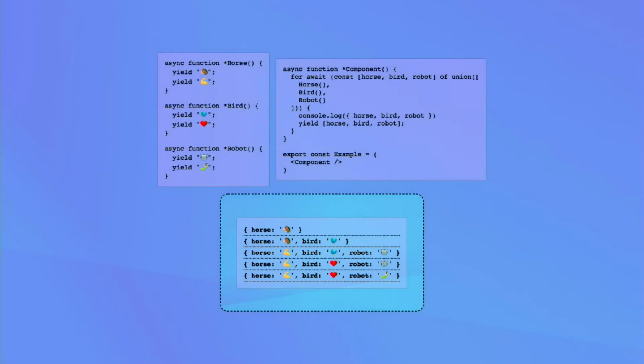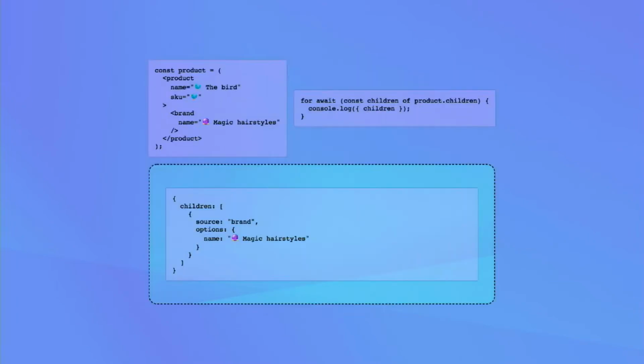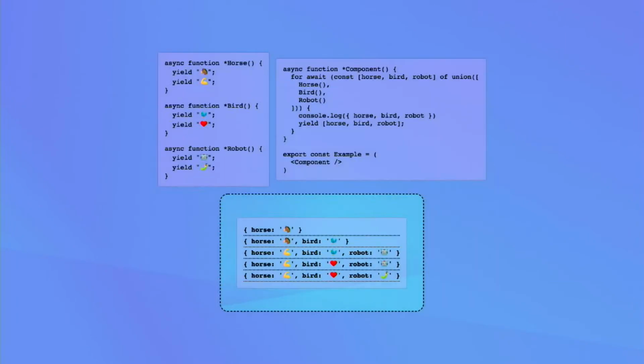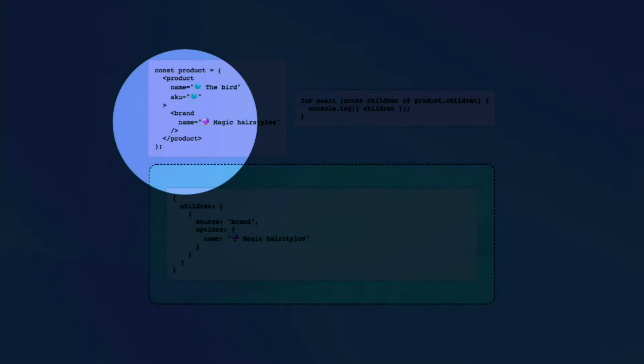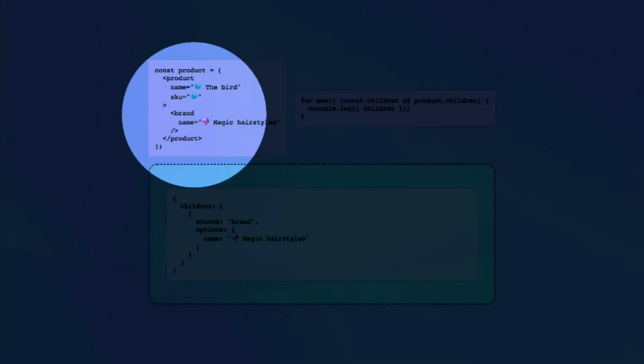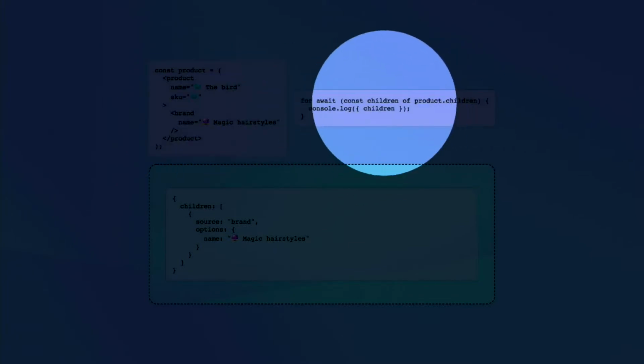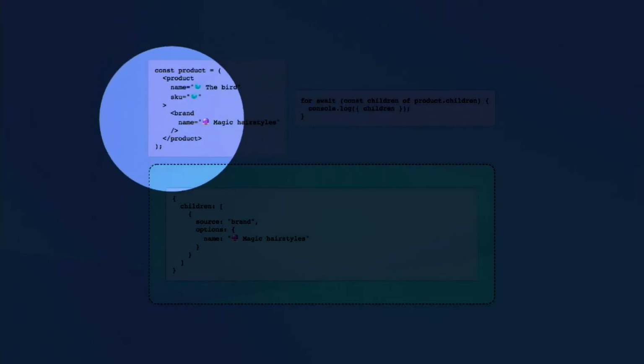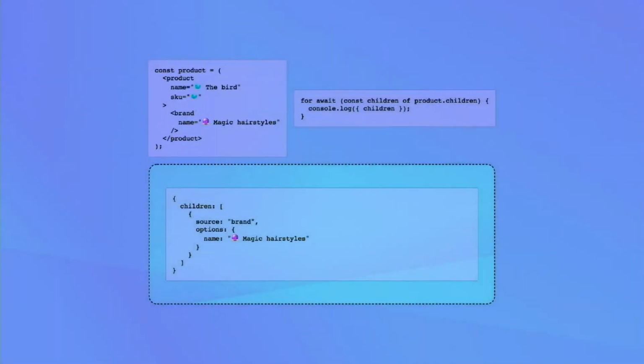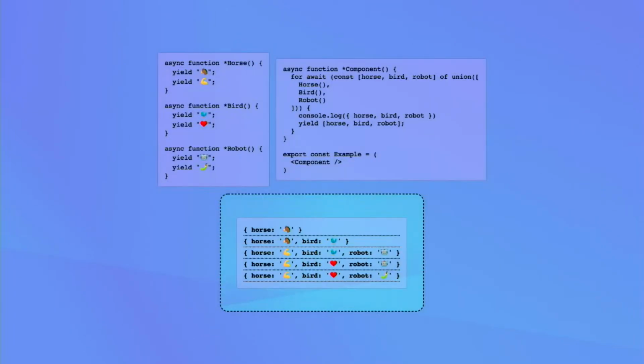So if we look here, what we're really talking about when we've got multiple... sorry, I might actually go back and talk about this one here. So if we look here, we've got this product and we've got a brand and we've got some children. Well, the brand here is the children of our product, and that there's directly related to that children variable right there. And when we've got more than one children, we've got a problem where we've got more than one thing to resolve. So right here we've got three things.